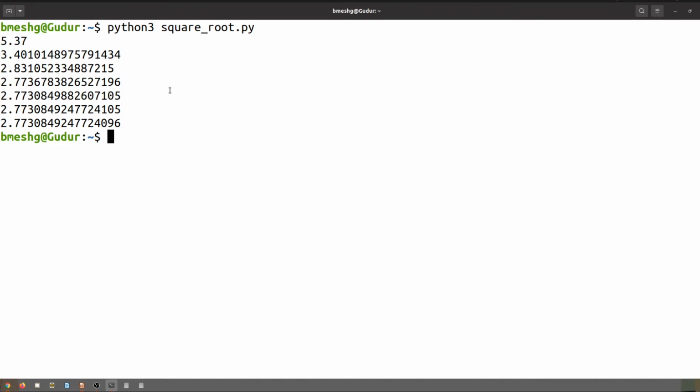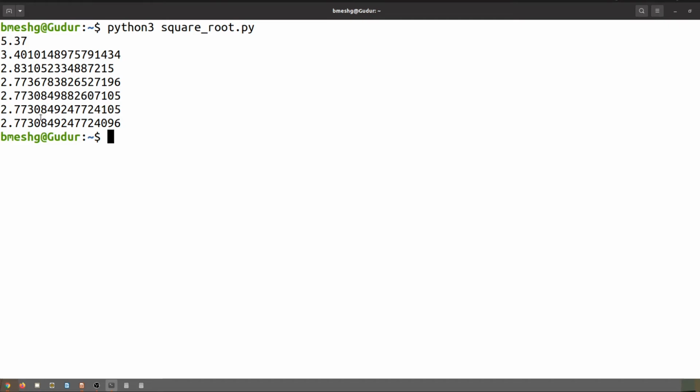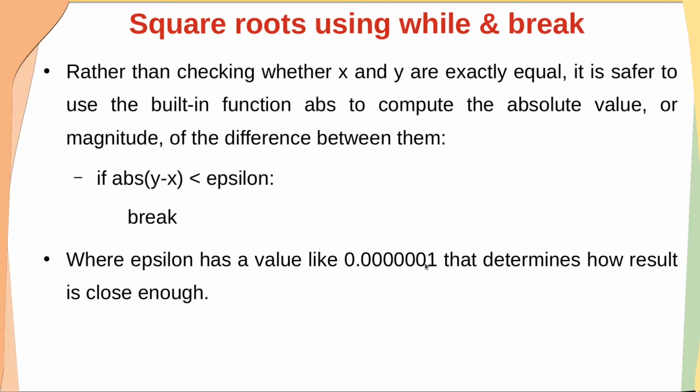For example, we'll take a difference between two estimates. If this difference is less than 0.000001, that determines how both are close enough. Say we do something like this: if the absolute value of y minus x, where y is the estimated value and x is the assumed one, over time y and x will be two consecutive estimations. y will be the current estimation and x will be the previous estimation.